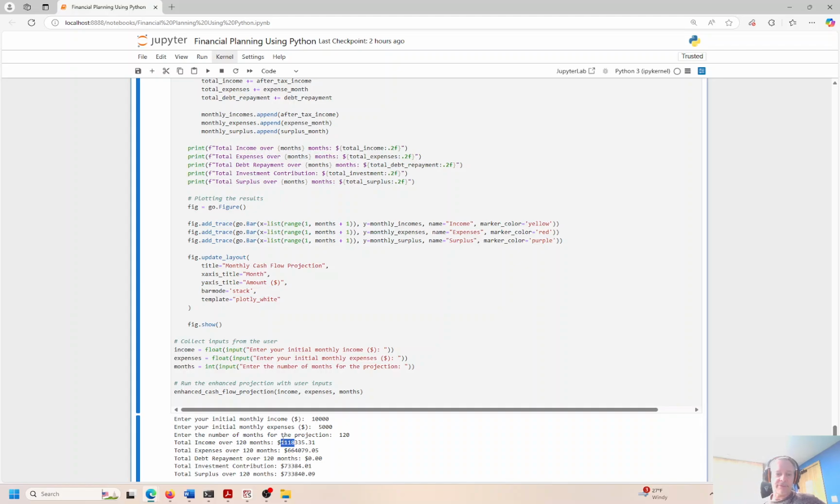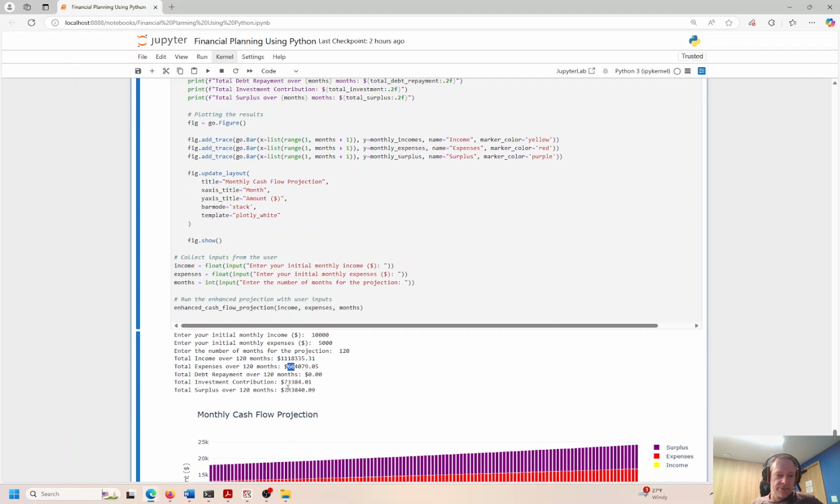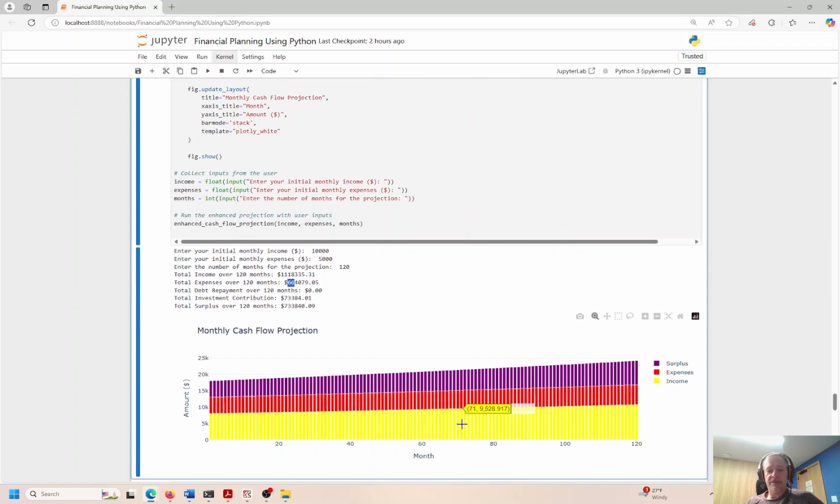We're subtracting some out for expenses. Total expenses over the time period is 66,000. Total debt repayments, I said that is 0. Total investment contribution is 73,000. We're taking the difference between that and that, so we can put 73,000 into our savings account, and at the end of the 10 years, this is what we look like.